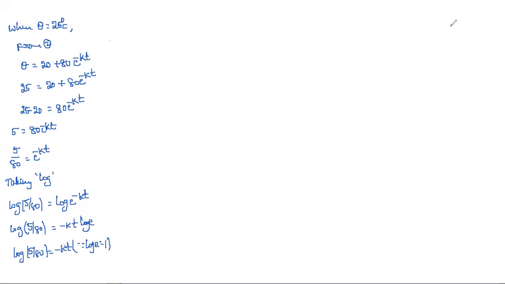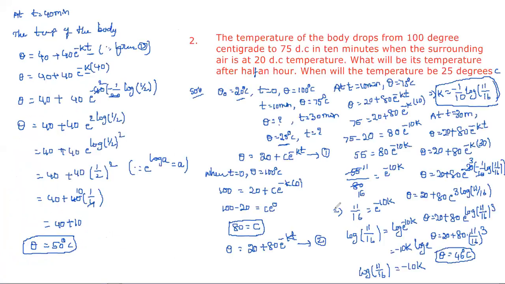I require the t value, so simply t is equal to log 5 by 80 by minus k. We already calculated k, which is minus 1 by 10 log 11 by 16.